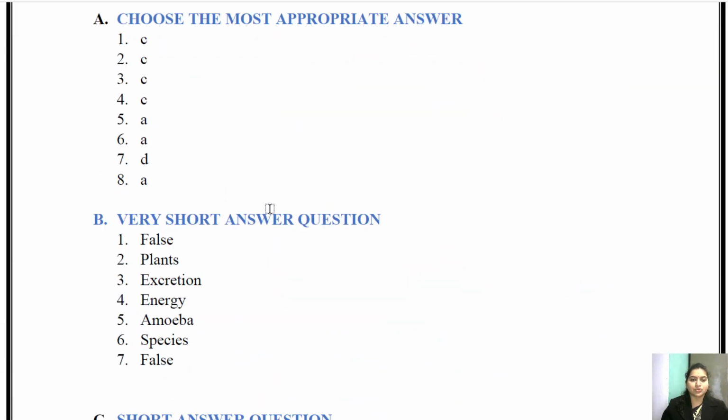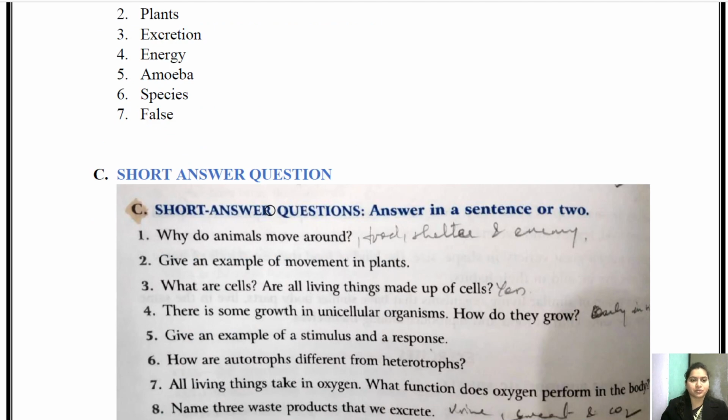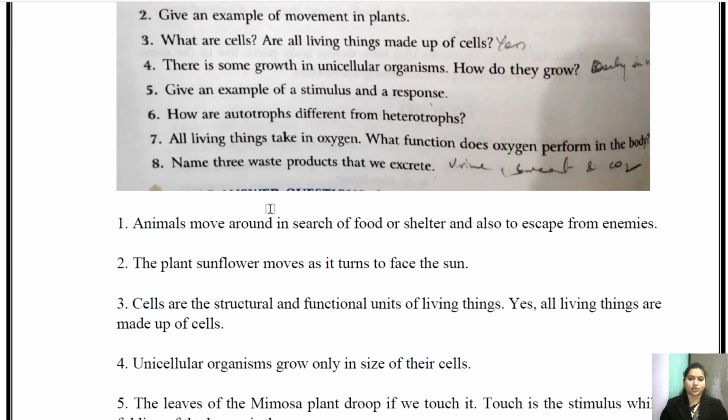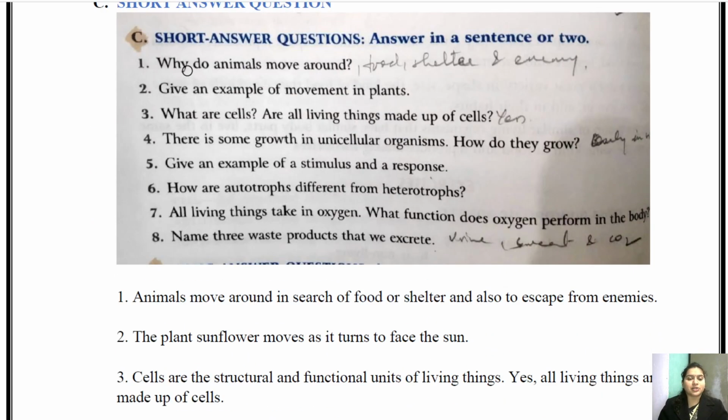Children, please go through the exercises. Choose the most appropriate answer, very short answer question in all the exercises. And please do learn these questions: short answer question and long answer question. Why do animals move around? You know why they move around: for food, for shelter, and for running away from the enemies or hunting for the prey.